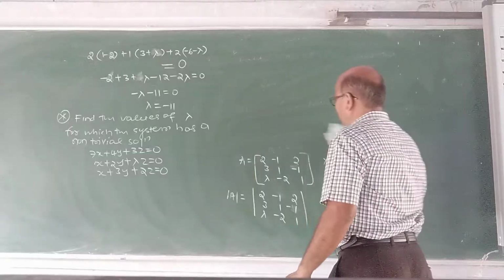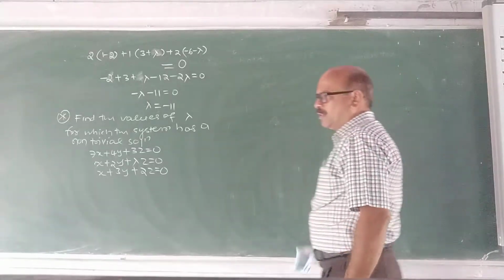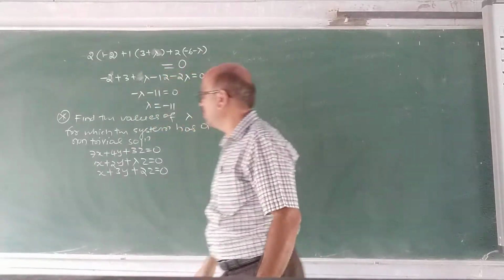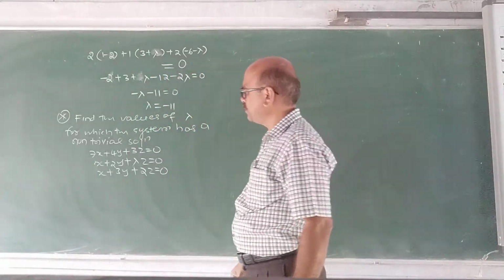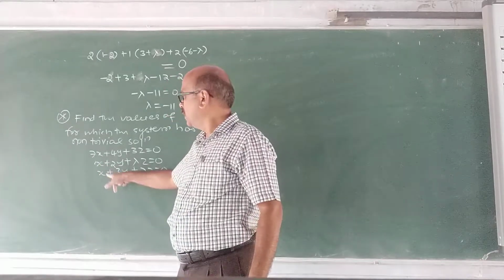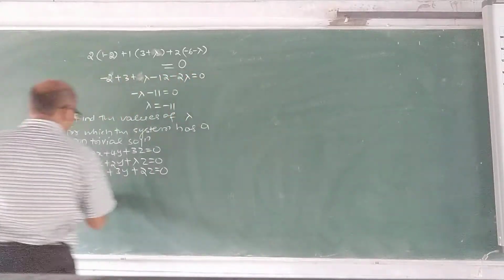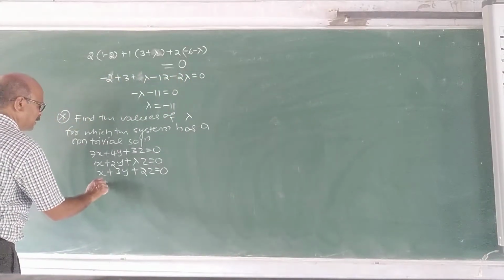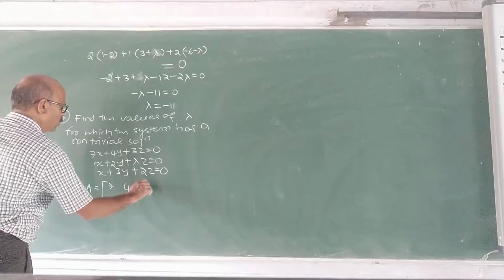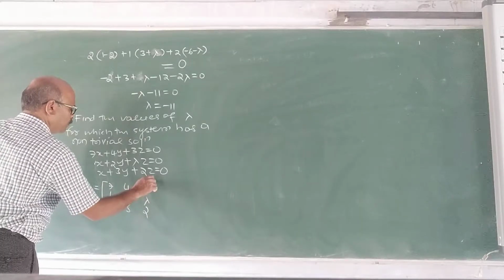The problem is exactly similar. When does this equation have a non-trivial solution? Since it is a system of three equations in three unknowns, let A, the coefficient matrix, be 7 4 3; 1 2 lambda; 1 3 2.